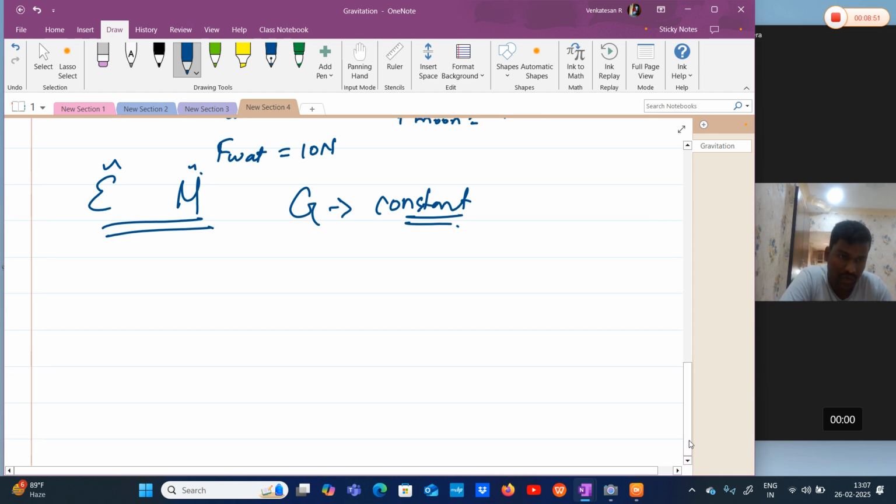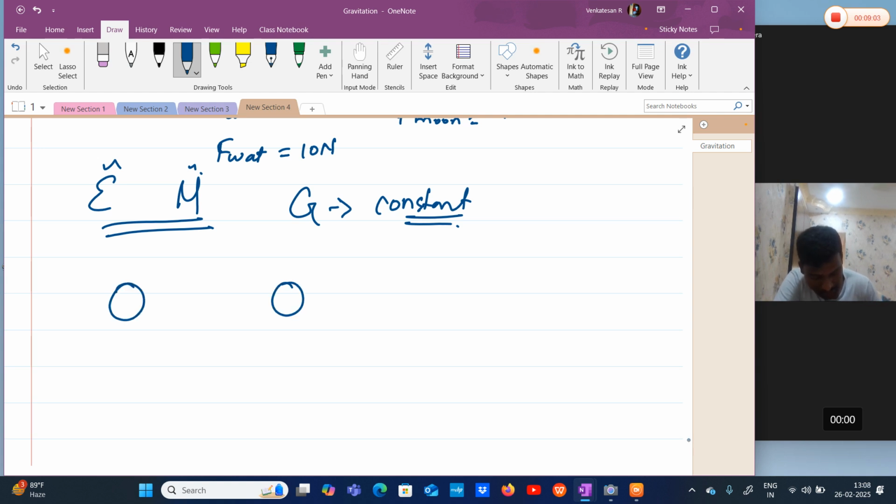Now, force is a vector quantity. Generally, force is a vector quantity. We defined the magnitude of force, now we can define the direction of force. The direction of force acts along the line joining these two centers of mass. Let's say this is body 1, this is M1 and M2.